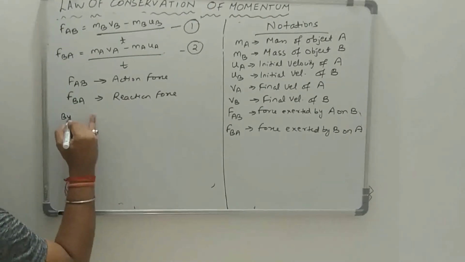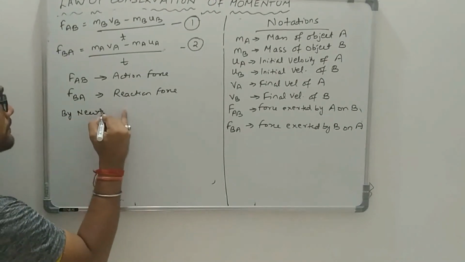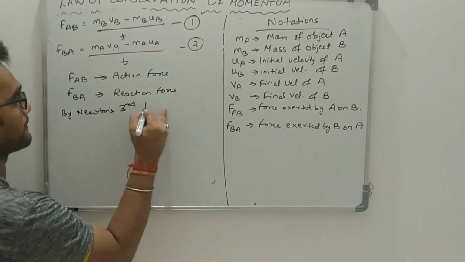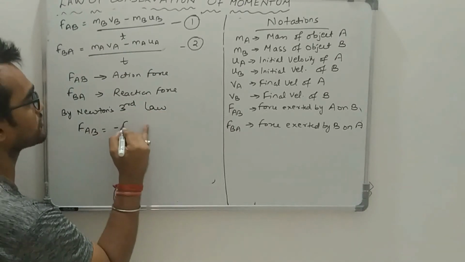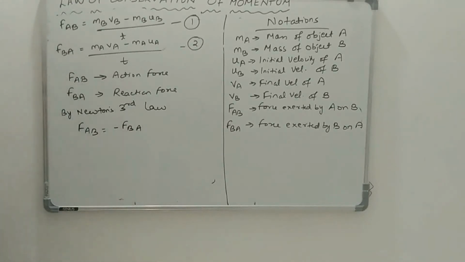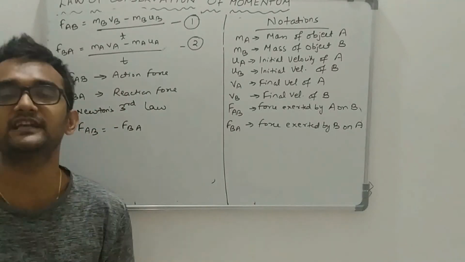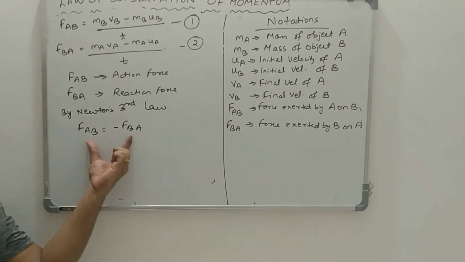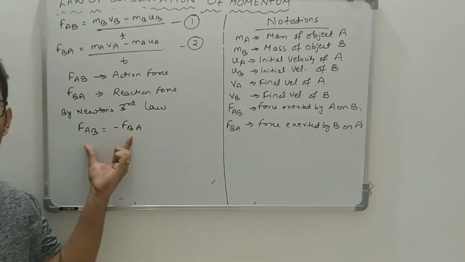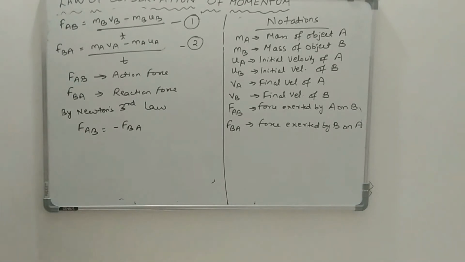By Newton's third law, FAB will be equal to minus of FBA, because FAB is the action force and FBA is the reaction force. So that's why the magnitude of both these forces will be equal, but the direction will be opposite.